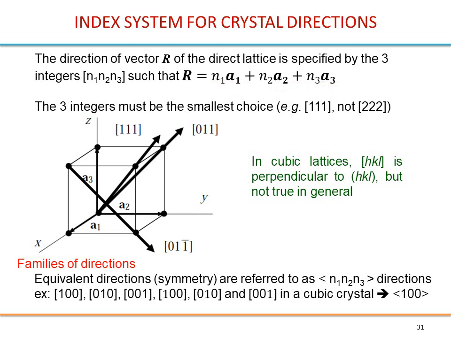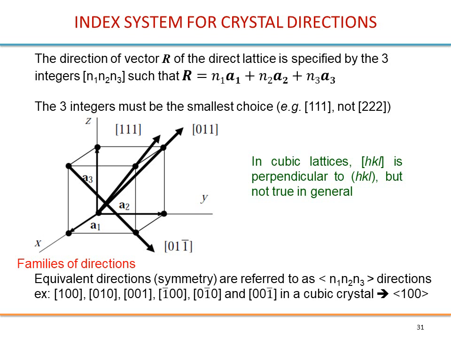If you are looking at this direction, from the origin to this point, the intersection of the direction with the unit cell is at 0, 1, 1. So this is the [0, 1, 1] direction, with square brackets. The direction from the origin to this point will be a [1, 1, 1] direction.